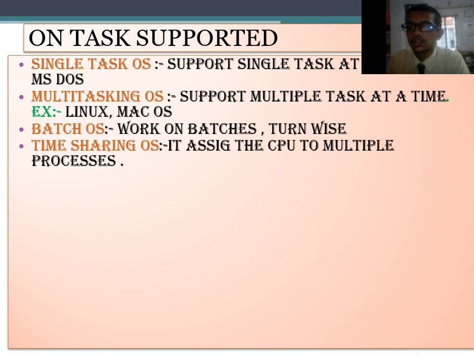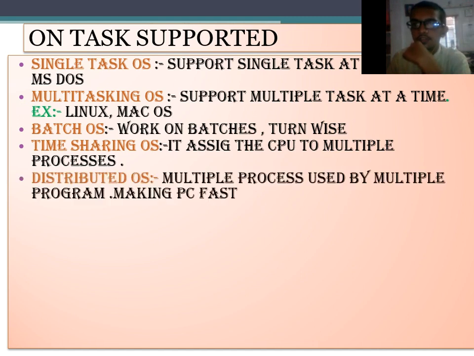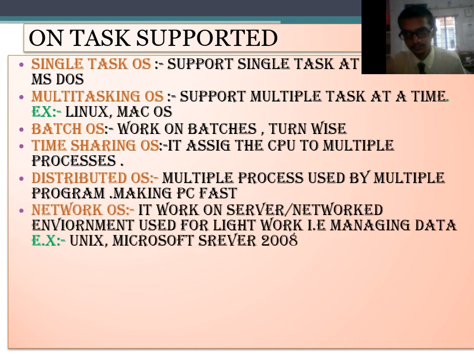It was first introduced when PCs were new in the market. Fourth, time sharing OS. Time sharing OS assigns the CPU to multiple processes for different work. Fifth, distributed OS is used for multi-purpose processing by multiple programs, making the PC fast.